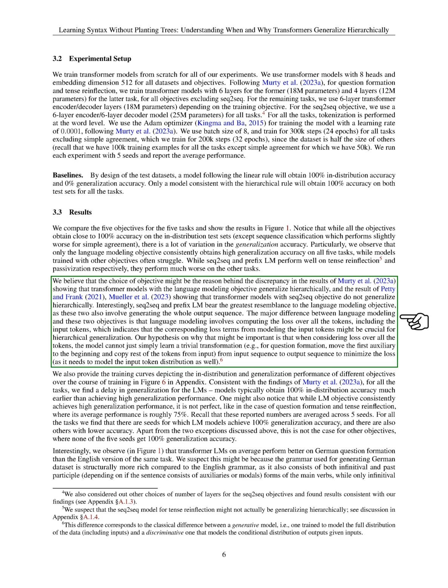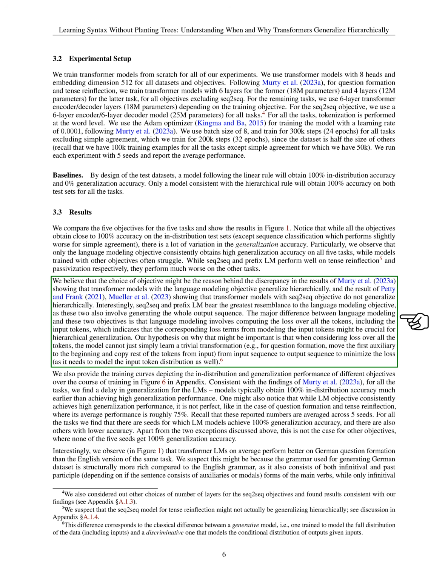The language modeling objective, which involves generating the entire output sequence and computing loss over all tokens, including input tokens, seems to be key for hierarchical generalization. This is because it prevents the model from simply learning a basic transformation from input to output and instead requires it to consider the distribution of input tokens as well.